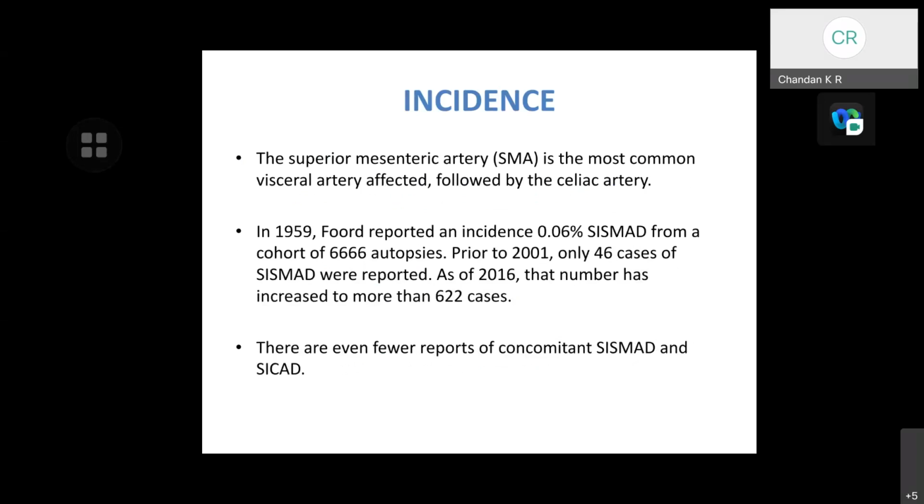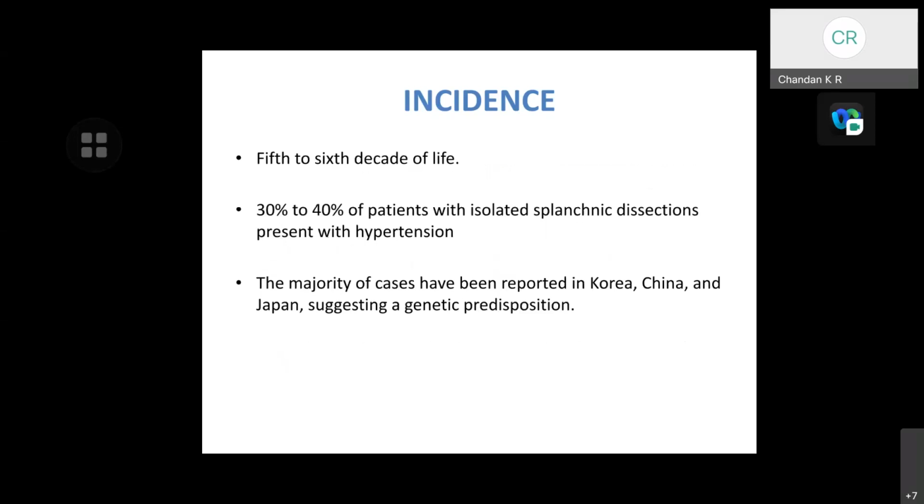Coming to the incidence, the superior mesenteric artery is the most common visceral artery affected, followed by the celiac artery. In 1959, Ford reported an incidence of 0.06% of spontaneous isolated superior mesenteric artery dissection from a cohort of 6,666 autopsies. Prior to 2001, only 46 cases of spontaneous isolated mesenteric artery dissections were reported. As of 2016, the number has increased to more than 622 cases. There are even fewer reports of concomitant SIMAD and spontaneous isolated celiac artery dissection.